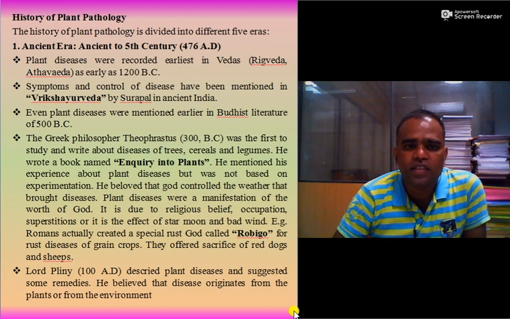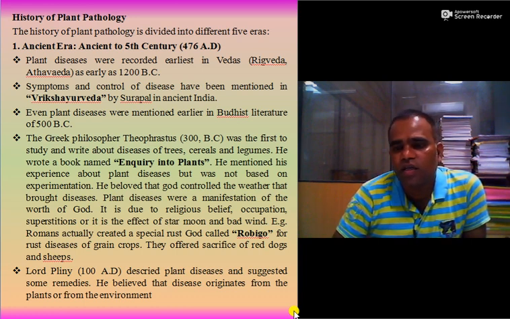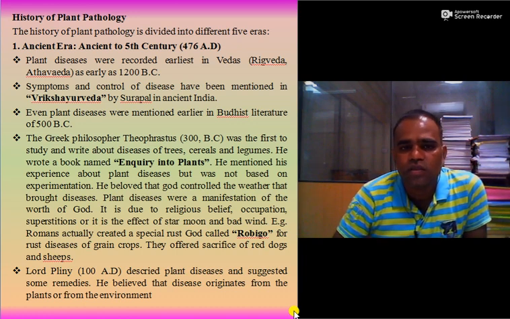The first era is the ancient era, which is up to about 476 AD. Plant diseases were recorded earliest in the Vedas such as Rigveda, Yajurveda, Atharvaveda, as early as 1200 before Christ.